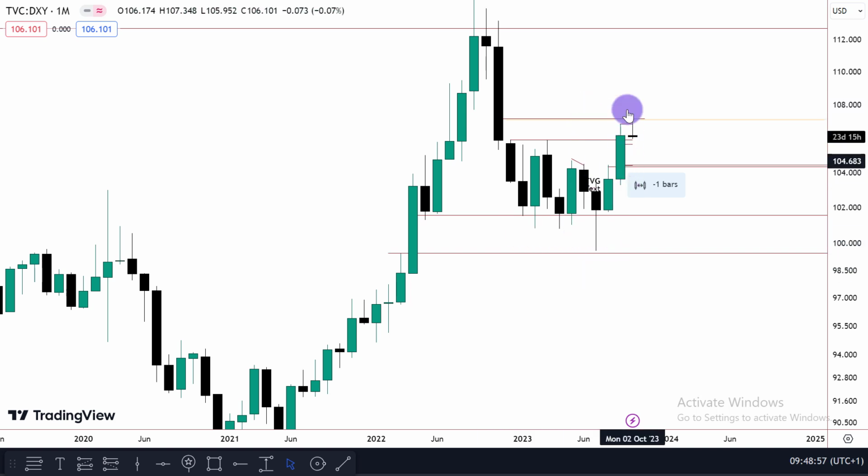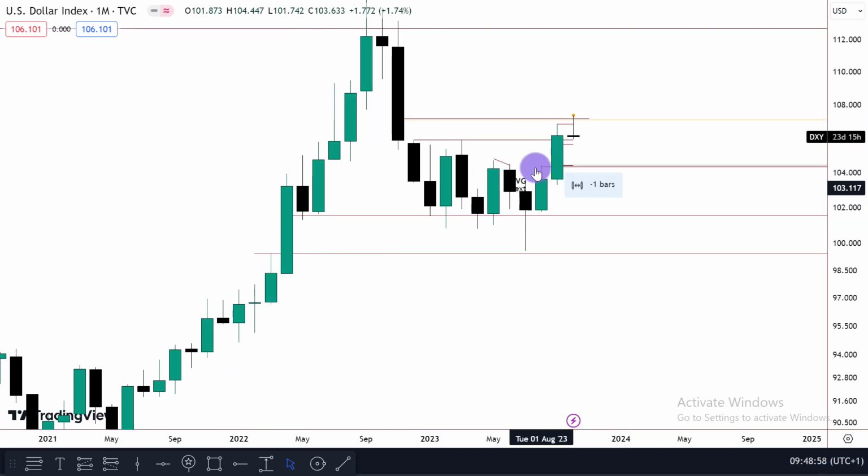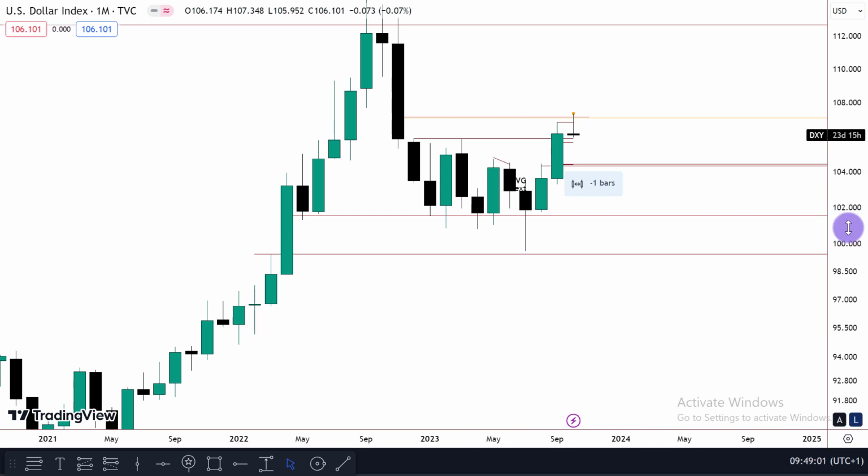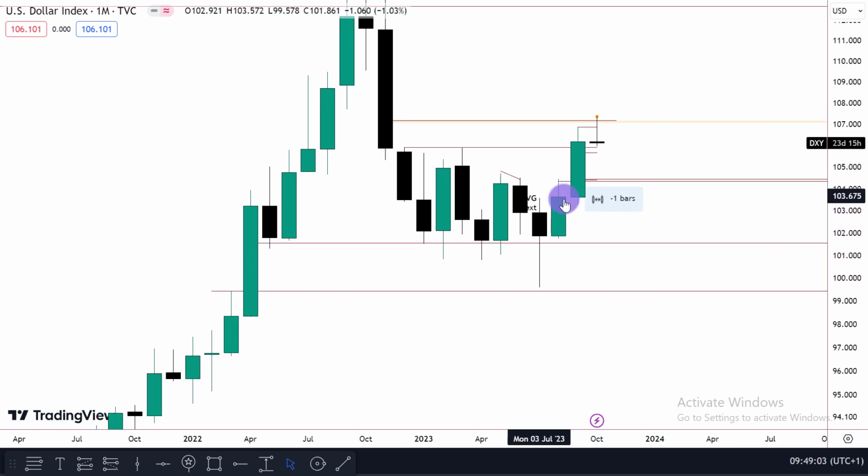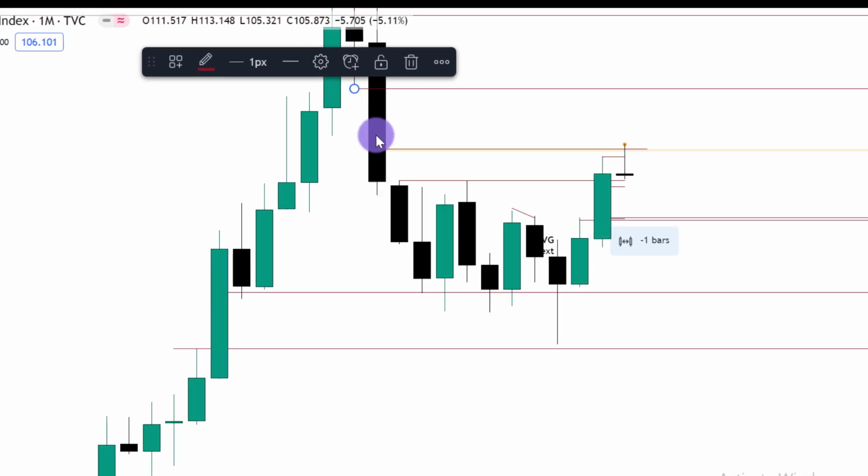All right, then we see the dollar piercing through the highs of the previous months, thereby creating a new bullish institutional order flow on the monthly time frame. And we did outline the draw on liquidity to be these levels. We mentioned the sell side imbalance, the buy side inefficiency here. You can see the fair value gap here, and we mentioned that 50% of that fair value gap is called consequent encroachment, and we're still hoping that the dollar is going to trade into that level.